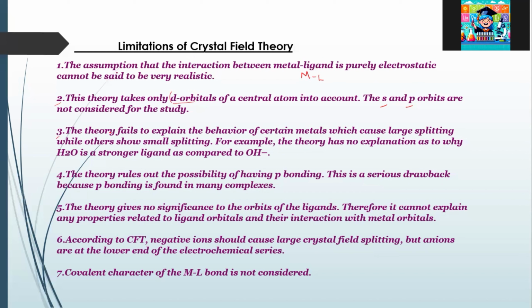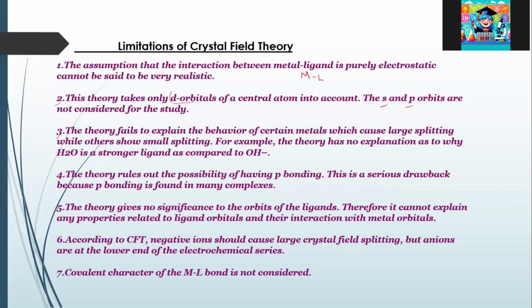And the third point is that this theory fails to explain the behavior of certain ligands which cause large splitting and others having small splitting. When certain ligands come, there will be larger splitting, and corresponding to it, there will be larger crystal field energy.